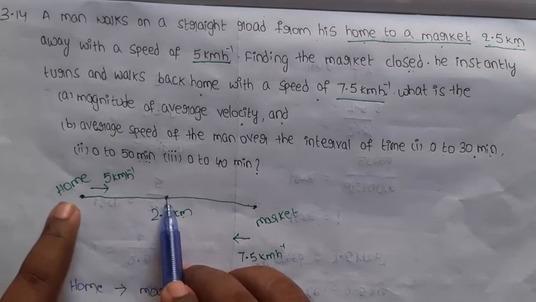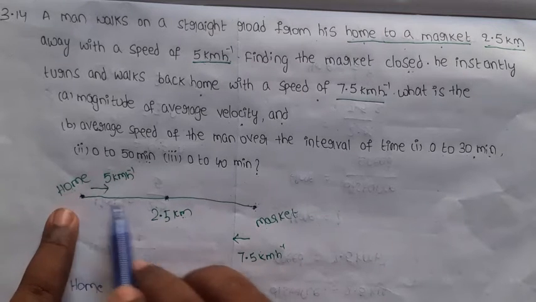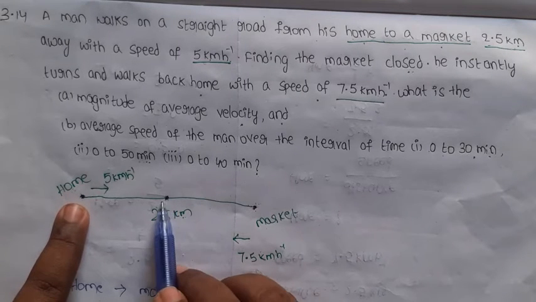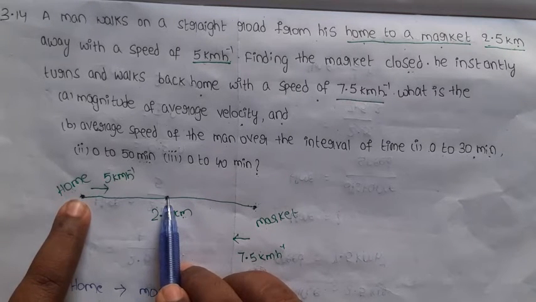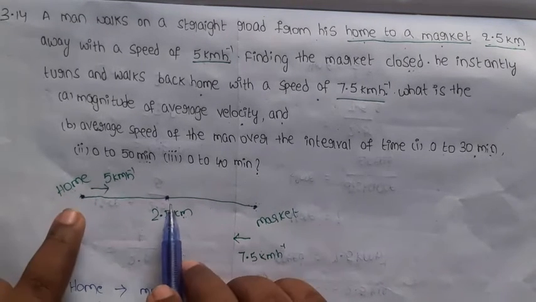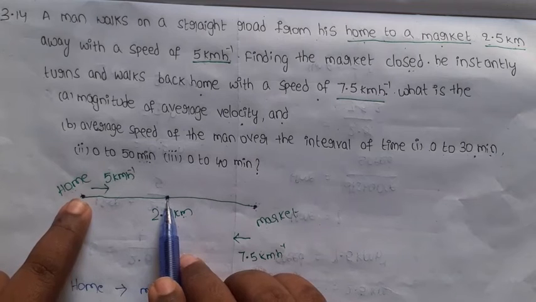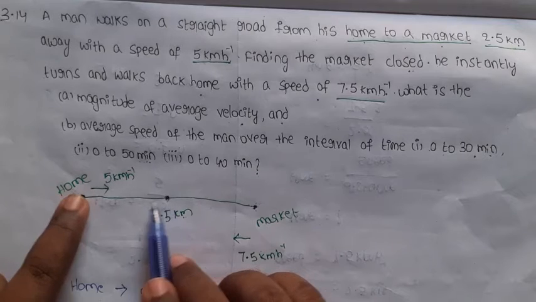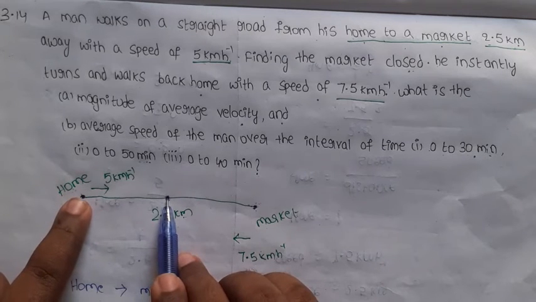So what about this distance from home to the midpoint of the market and home? That is 1.25. Okay. So the displacement of that person is 1.25 kilometer. This is the initial position, this is the final position. Between these 2 points the distance is 1.25 kilometer.